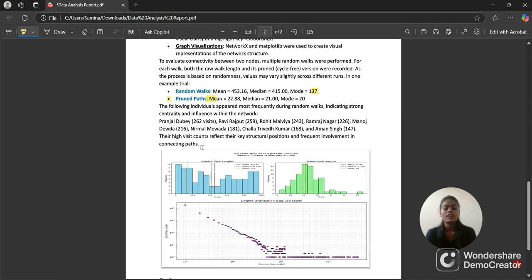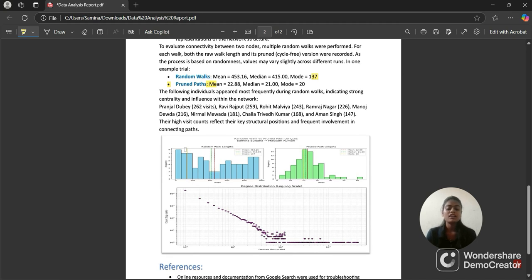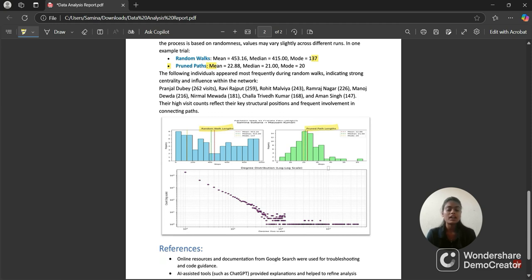For example, Rohit Malvar, Ravi Rajput, and Manoj Devla emerged as central hubs. They had the highest number of direct connections and showed up frequently in connection paths between other students. In other words, they are like the influencers of this network. I also visualized everything using NetworkX and Matplotlib, which helped to highlight important patterns in the network structure. Here you can see these two graphs showing this is random walk length and this is pruned walk length.